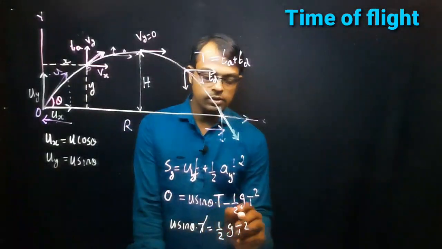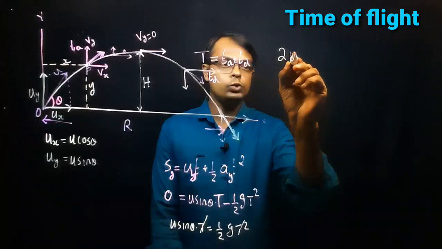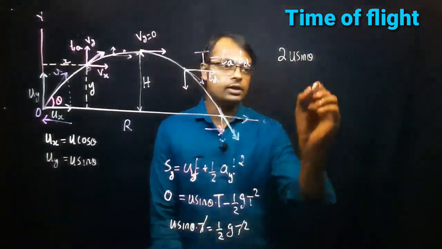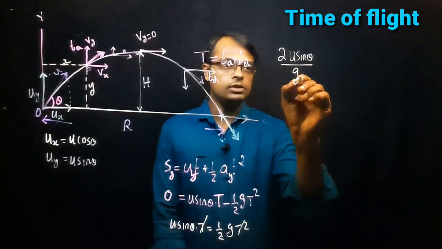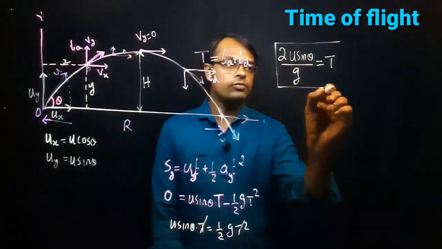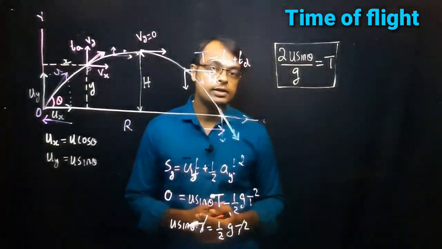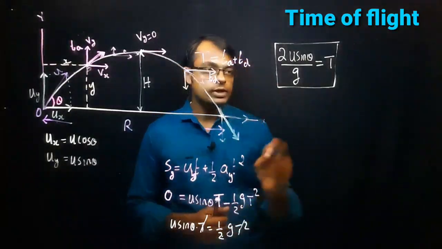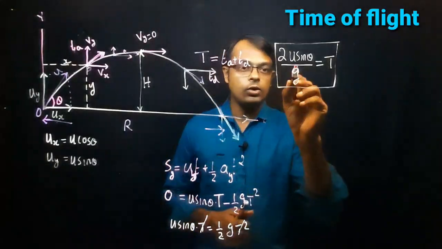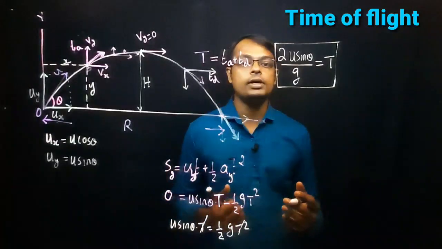Here one T cancels. So the remaining equation is 2u sin theta divided by g, which is equal to T. So this is the formula for time of flight. Time of flight is equal to time of ascent plus time of descent. The basic formula is T is equal to 2u sin theta divided by g.